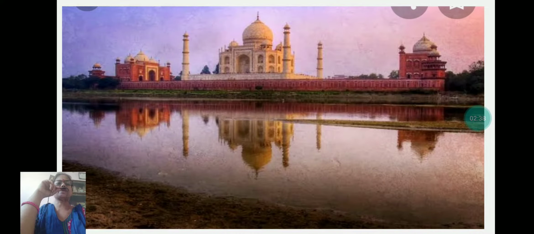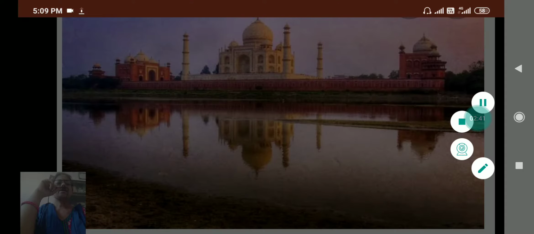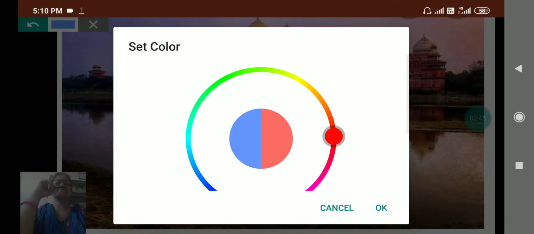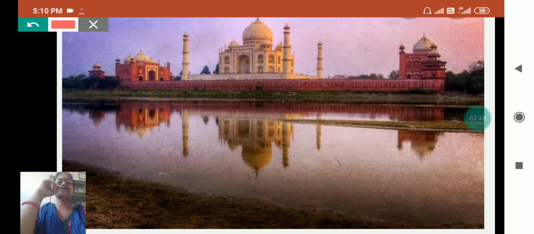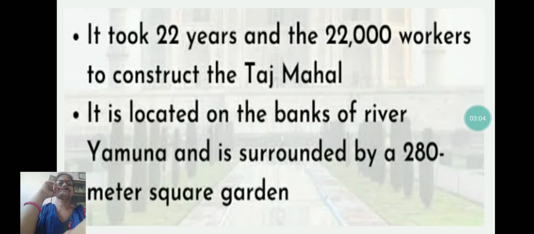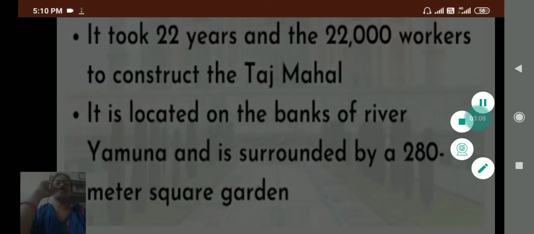See the picture of the Taj Mahal. I have earlier told you that it is located beside the river Yamuna, on the bank of the river Yamuna. So you will see here the shadow of the Taj Mahal falling on the Yamuna river. Now here is some more information about it.